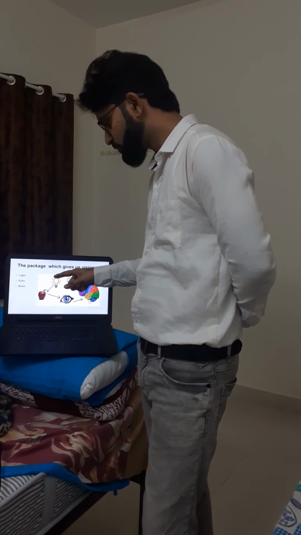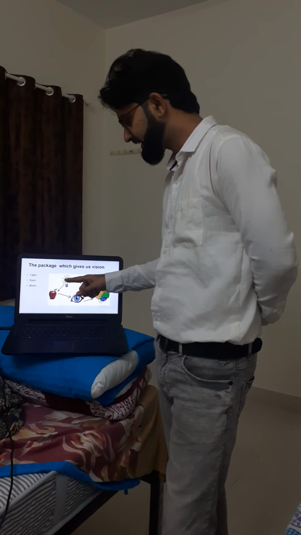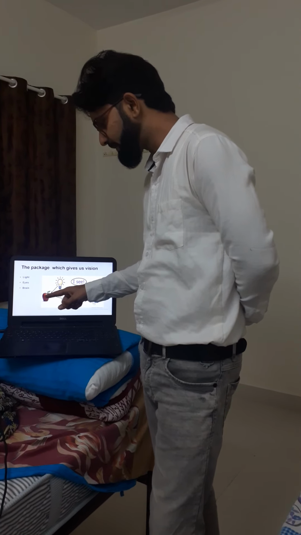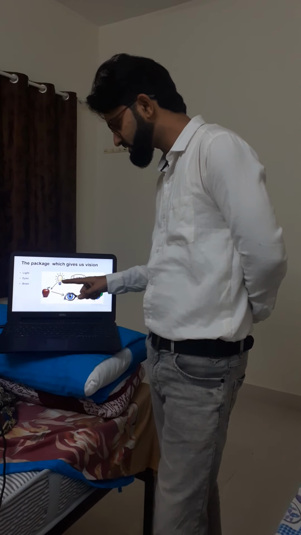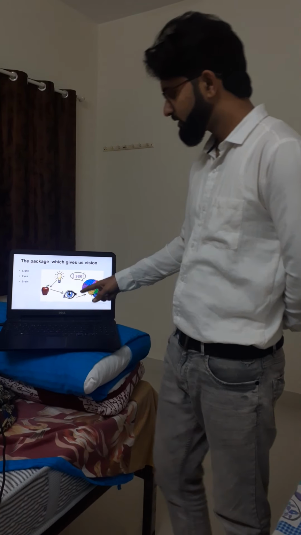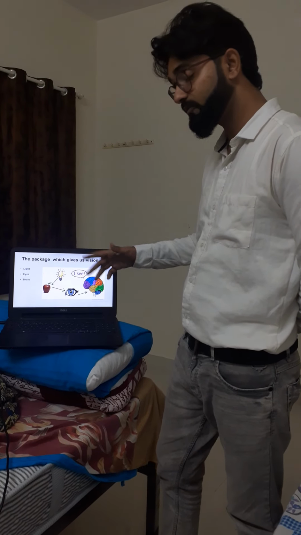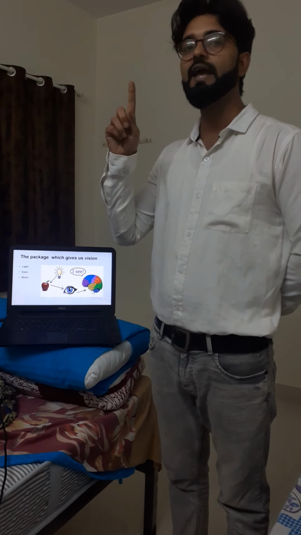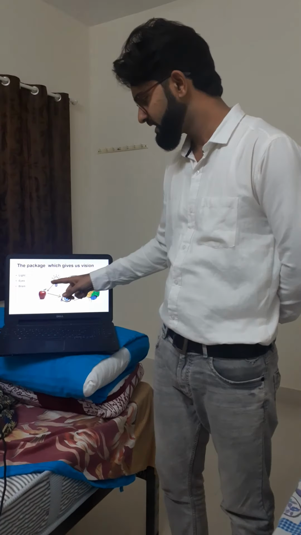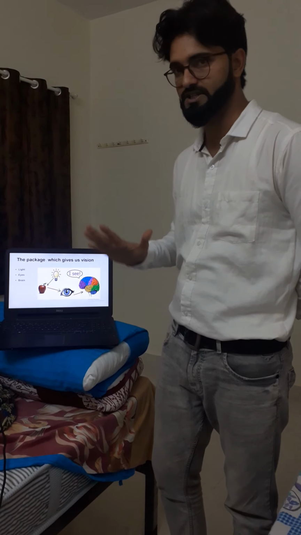Have a look at this flow chart. This is the source of light, a bulb. The light ray is incident over the apple, gets reflected and enters into the human eye. After that the human eye sends some signal to the brain. Our brain thinks, yeah, I see the apple, just because of this reflection and other phenomena.